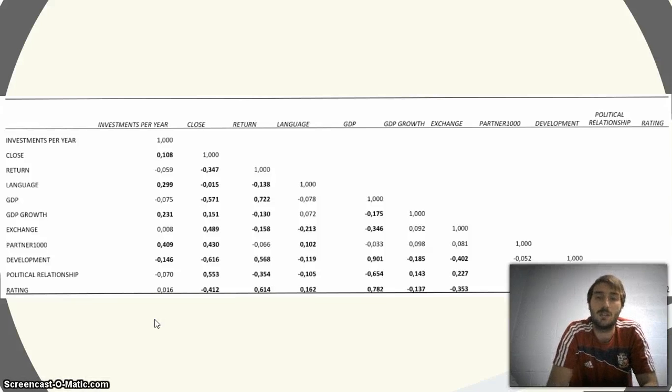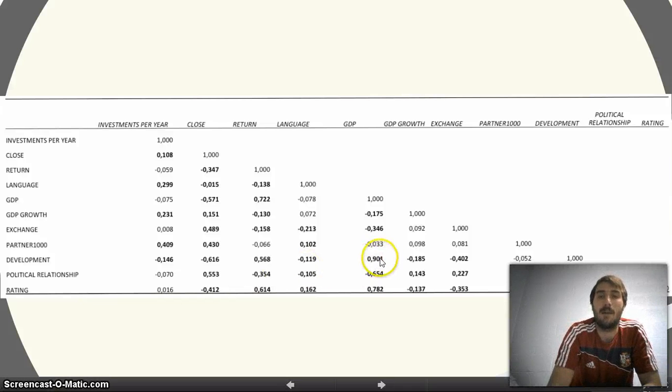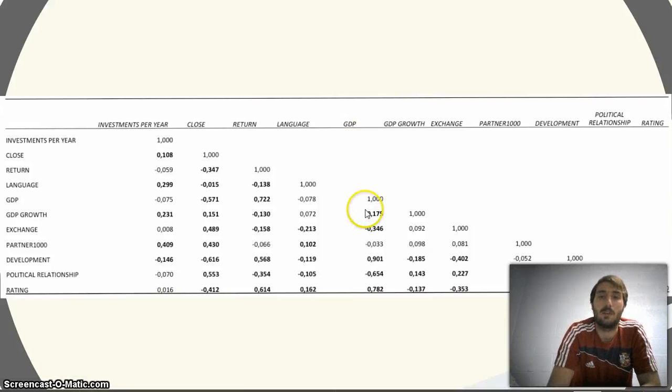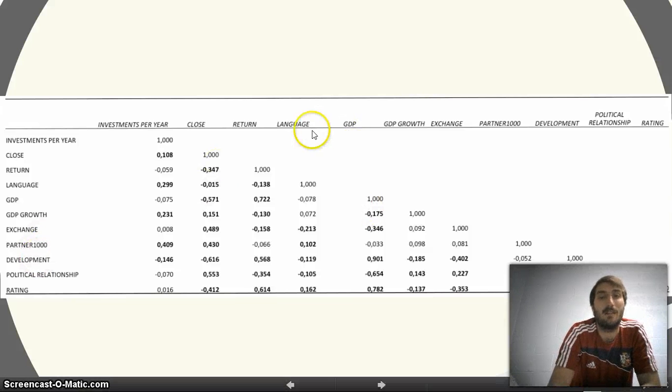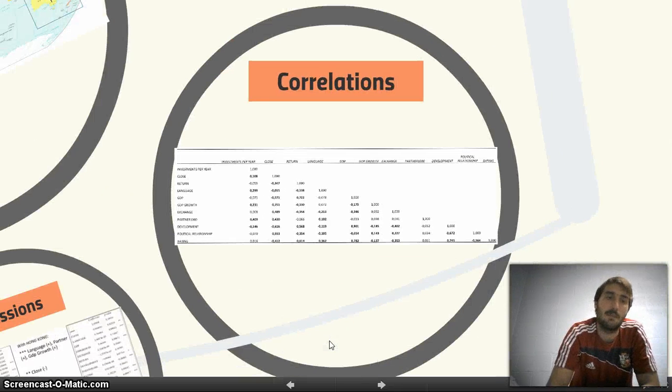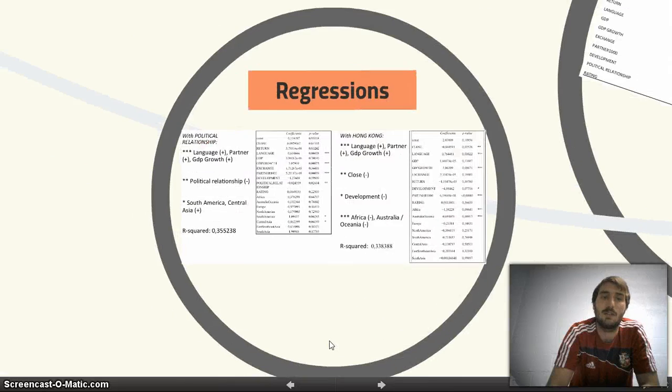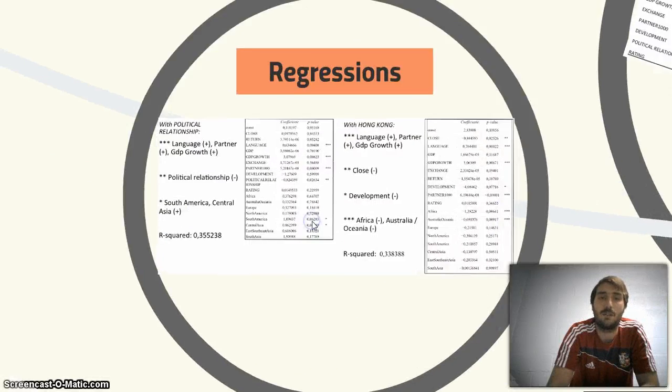All the other correlations can have some high level of correlation, especially with the GDP variables, because they can be strictly correlated. For example, development level and GDP are always correlated between them. So let's go deeply into our regressions, and we have done two different regressions.